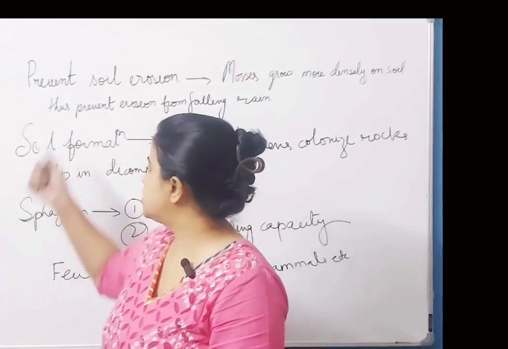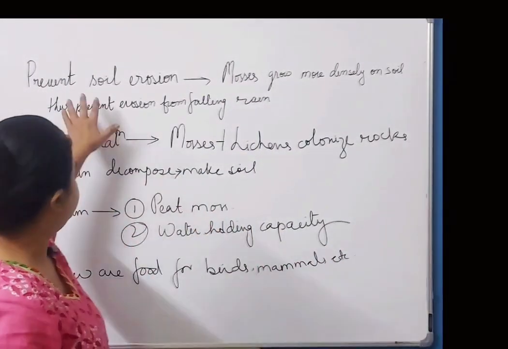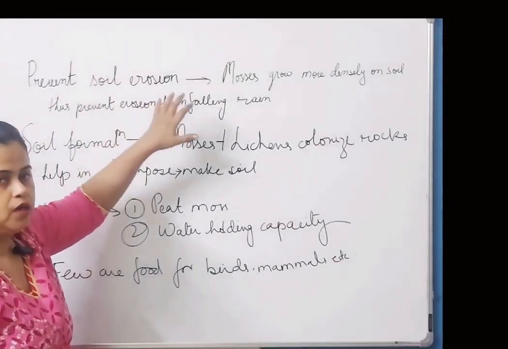The first importance is that they prevent soil erosion.